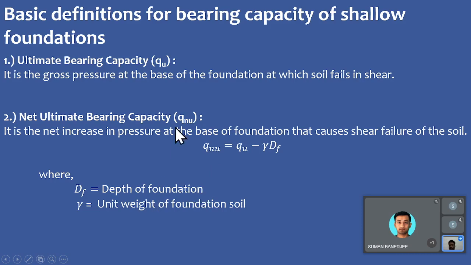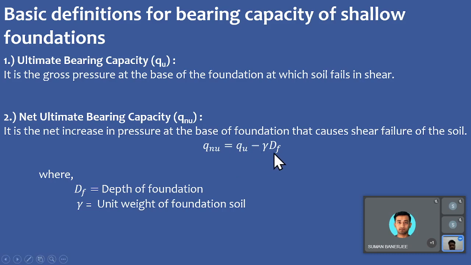The last question can be solved through this definition, which is basically the match the following. Starting from the very initial, ultimate bearing capacity is given as the gross pressure at the base of the foundation at which soil fails in shear. So it is that pressure beneath the foundation at which soil will fail in shear from the upcoming load. Next, we have the net ultimate bearing capacity, where we ignore the overburden pressure above the foundation. So it is that net increase in pressure at the base of the foundation which is causing the shear failure of the soil.